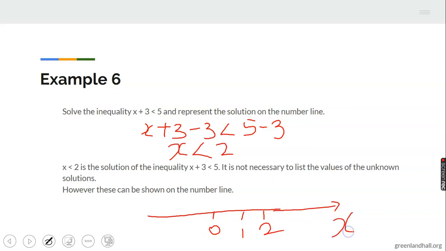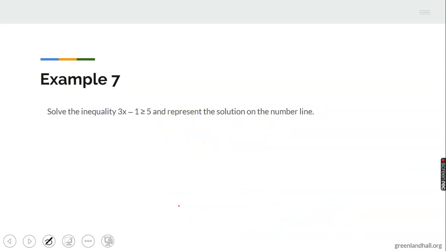They will be at the back of 2. So that is the inequality. Now the next question is to solve the inequality 3x minus 1 greater or equals 5, and you have to represent the solution on the number line.